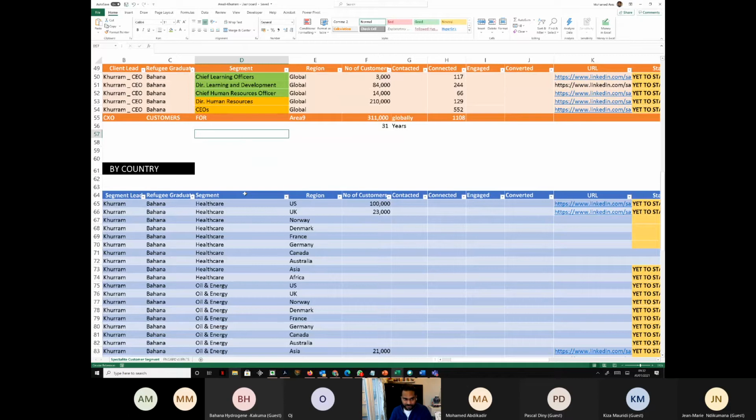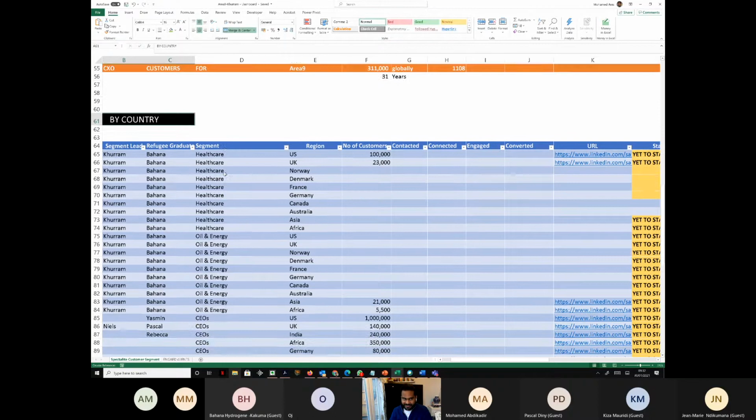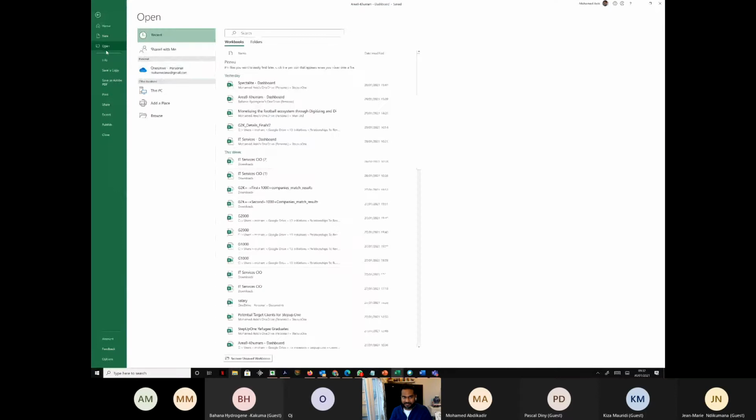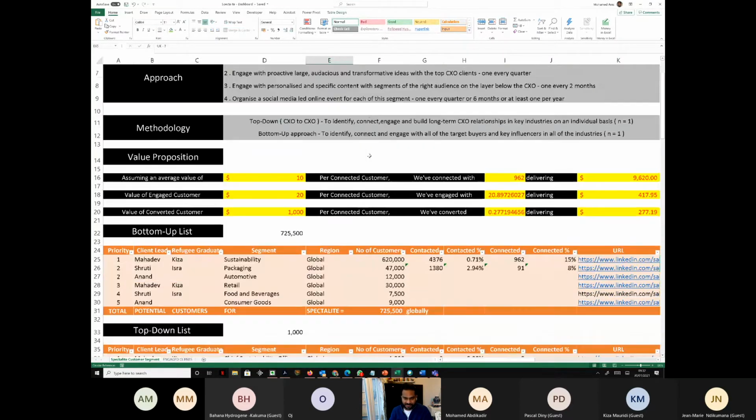Any questions on these two before we move down to by country, then by engagement? Any questions, guys? Any thoughts? Any comments? Let me pick up Keisha's sheet. Keisha and Isra are using this sheet, right?